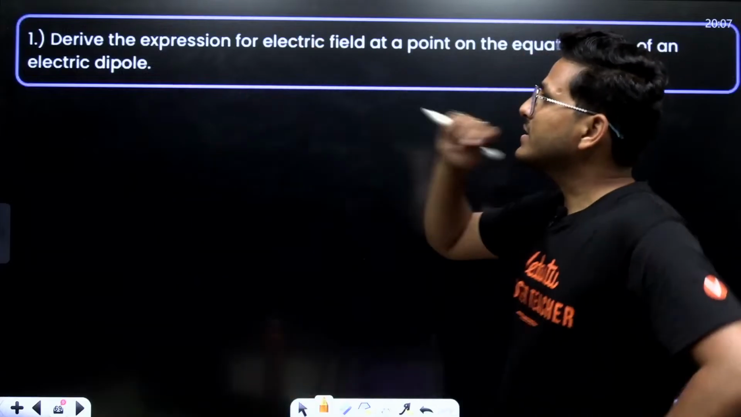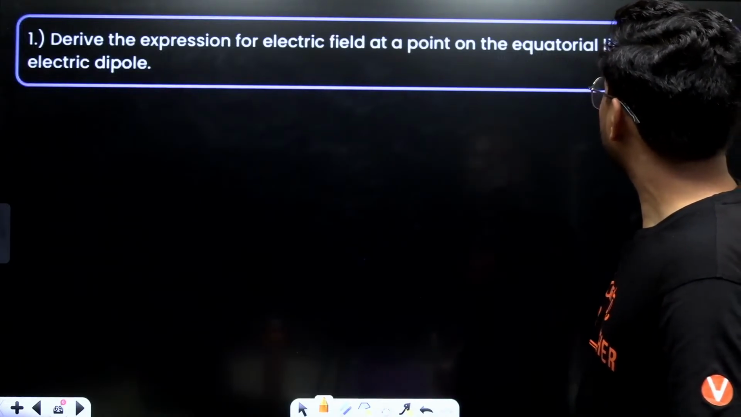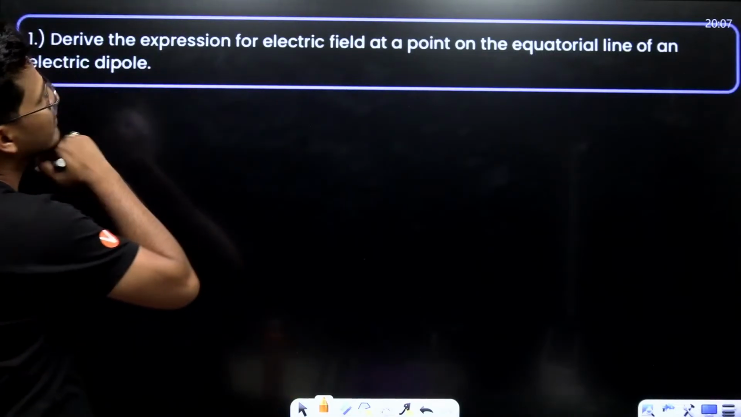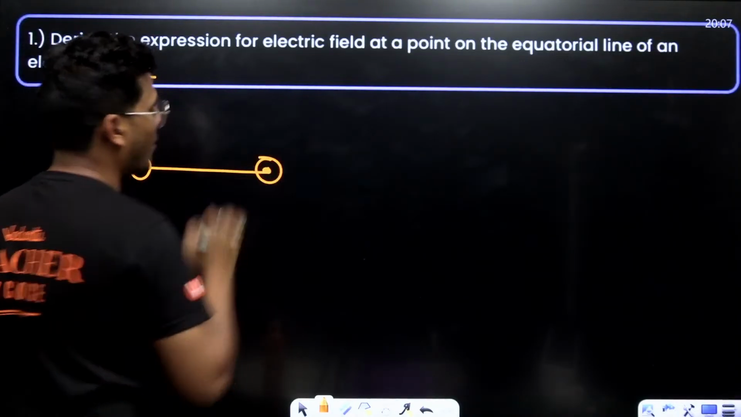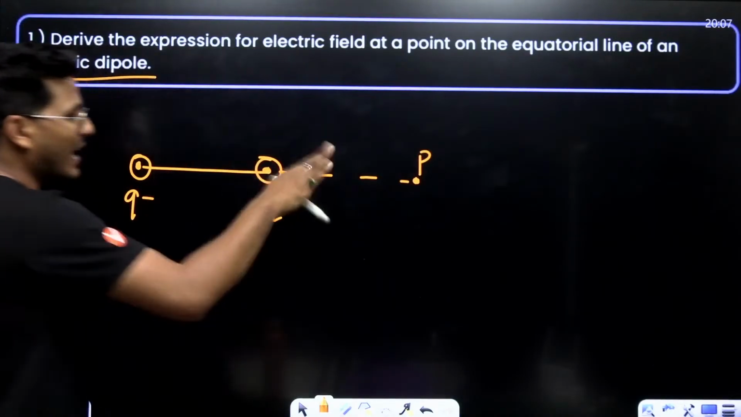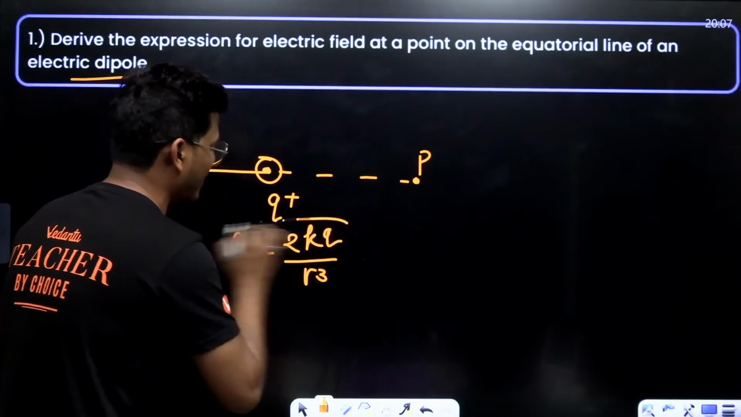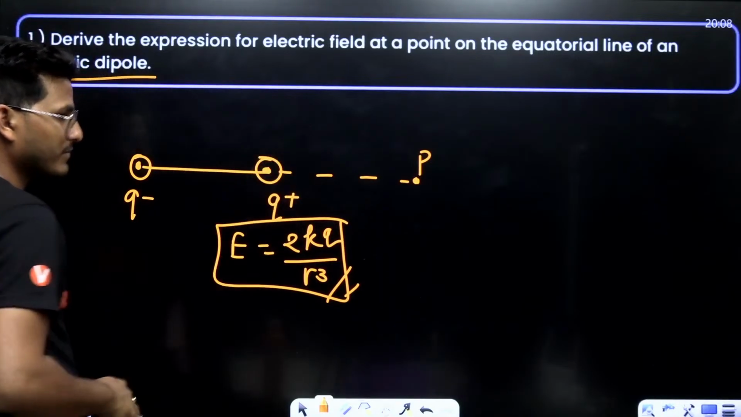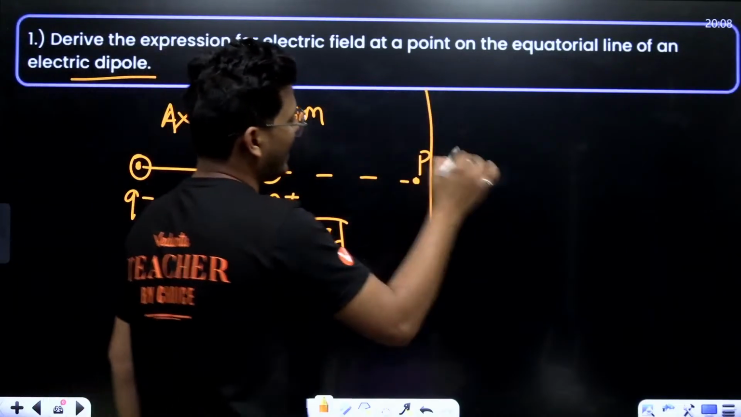It is: derive the expression for electric field at a point on the equatorial line of an electric dipole, right? As you know, due to an electric dipole, these are two most important questions. One of them is at axial position, if P is considered on the axis of the dipole, that is E equals 2kp upon r cube. This is at axial position. And here they are asking equatorial position.